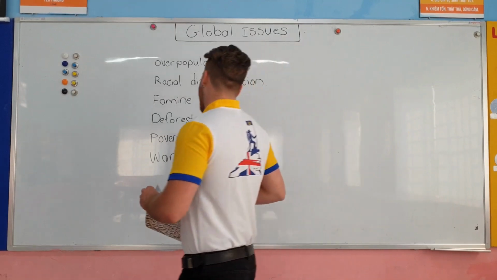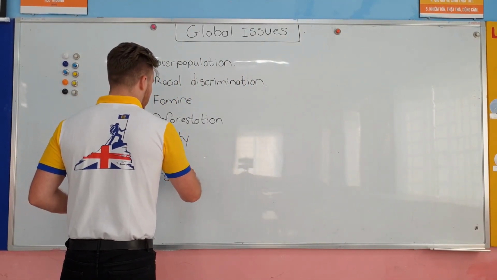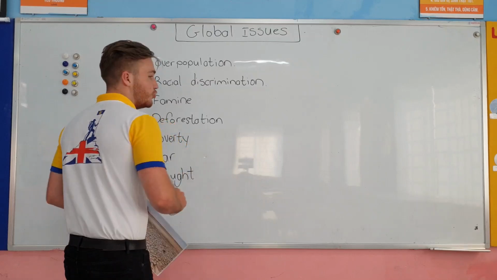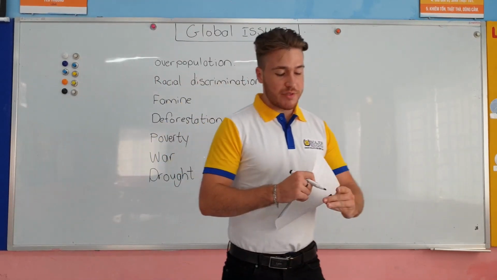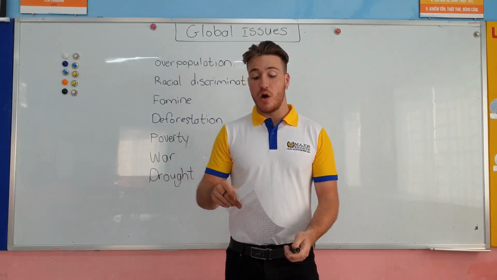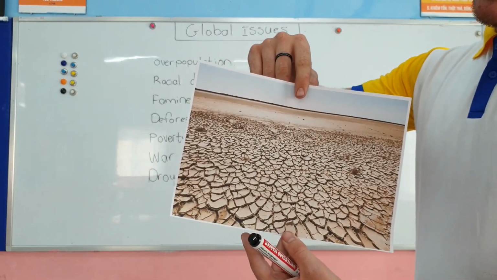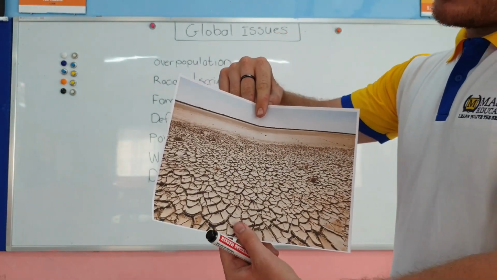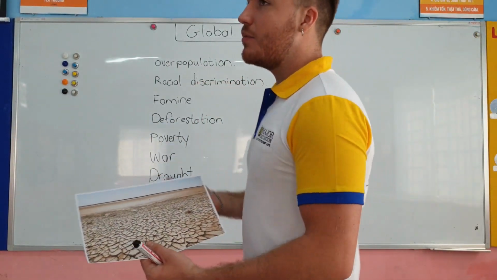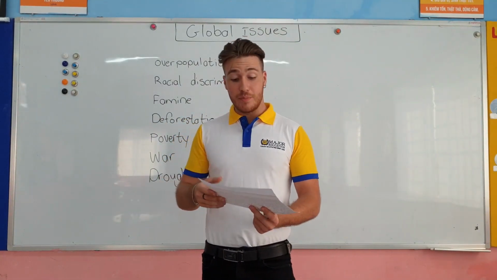Alright, the next one we have is drought. Drought. Now, drought, that means when there is no rain or water for a long period of time. This is what it looks like. It looks like the desert because there is no water, which means that people have no water to drink, animals have no water to drink, so we will all suffer, and a lot of people can die because of drought.